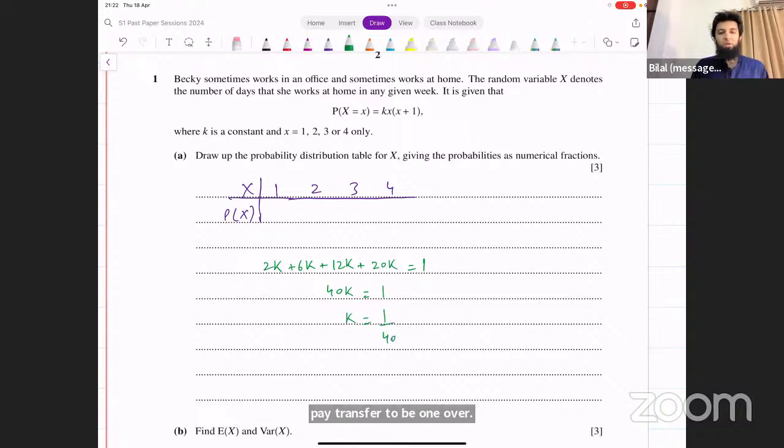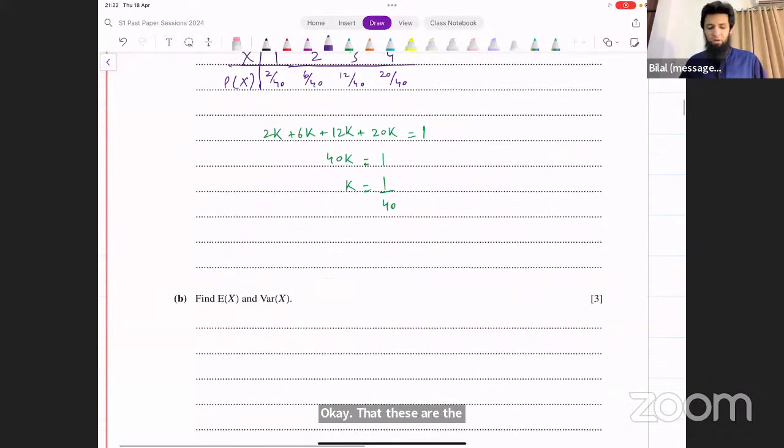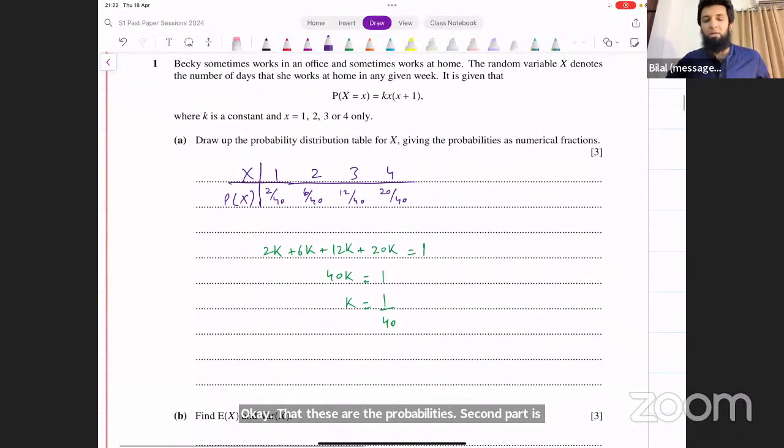So now you can write down these probabilities as fractions. 2 into 1 over 40. What's that? Do they want simplified form? They don't. So we could just say 2 over 40, and then 6 over 40, and then 12 over 40, and then 20 over 40. And that's what we get. Okay. These are the probabilities. Second part is expected value of x, variance of x. You just have to apply formulas for that and you get the result.